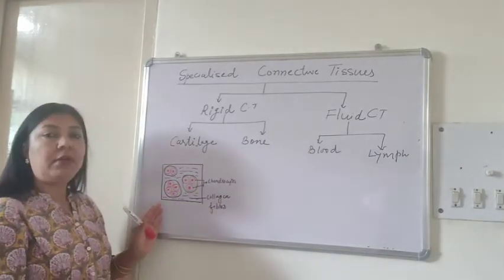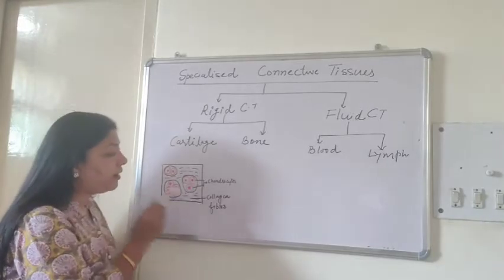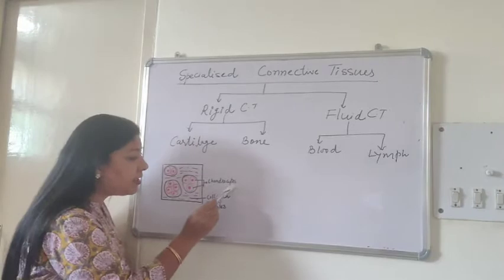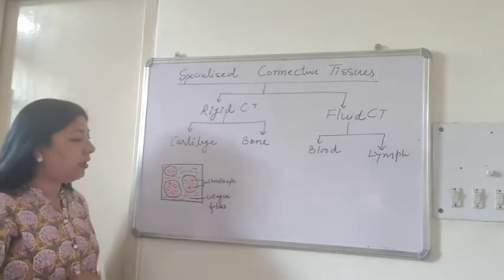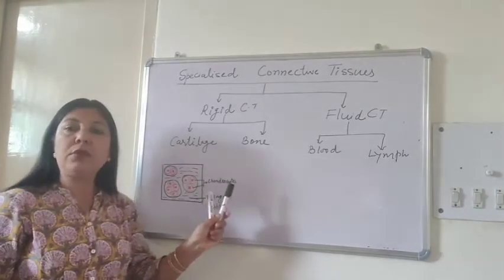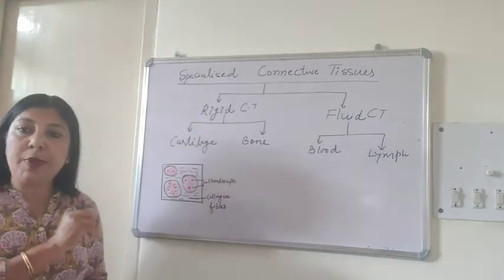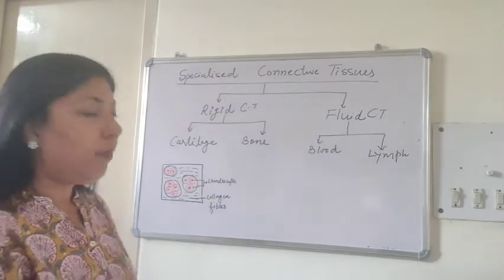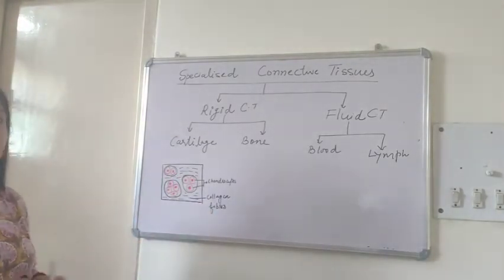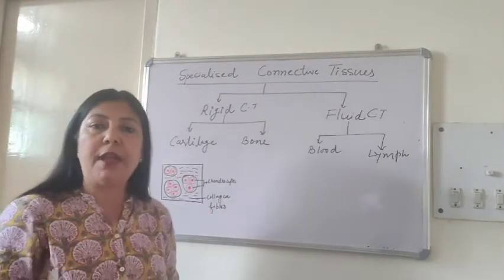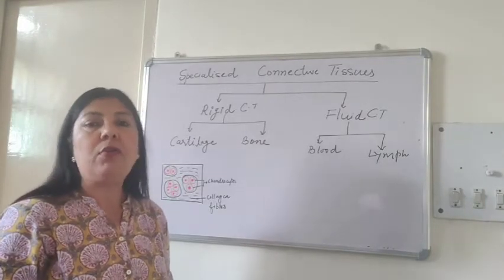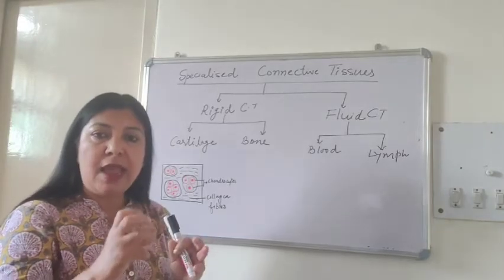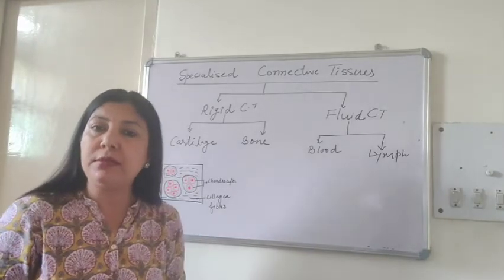I have drawn the TS of a cartilage. You can see cartilage have got specialized types of cells. What are they? They are chondrocytes. So the special type of cells in the cartilage are chondrocytes. These chondrocytes, they produce special types of substances called chondrin sulfate, which provides that elasticity and rigidity to the matrix.